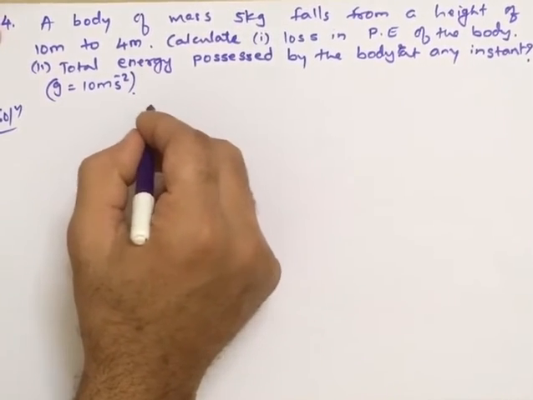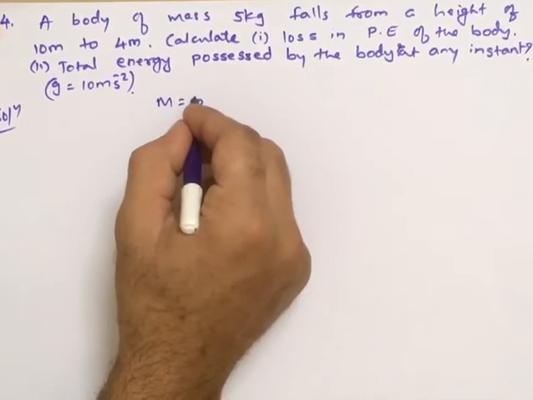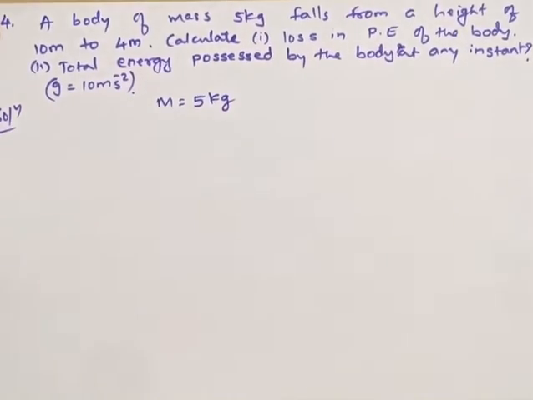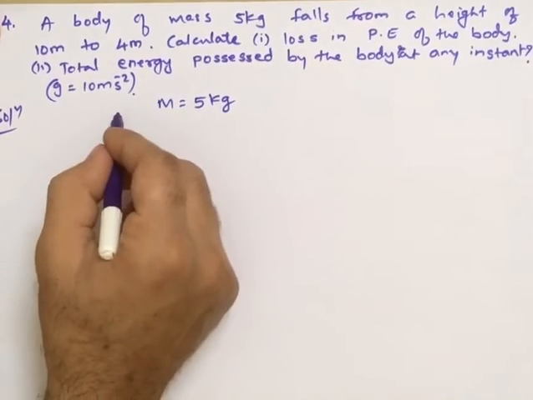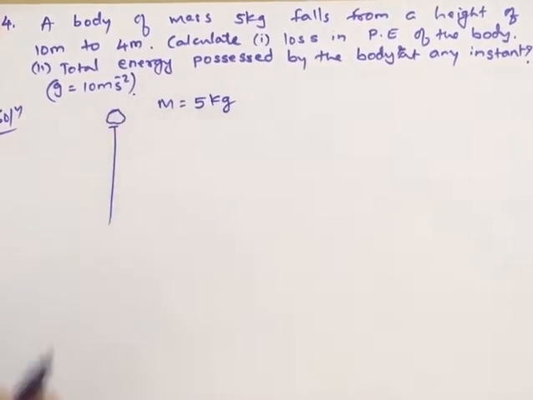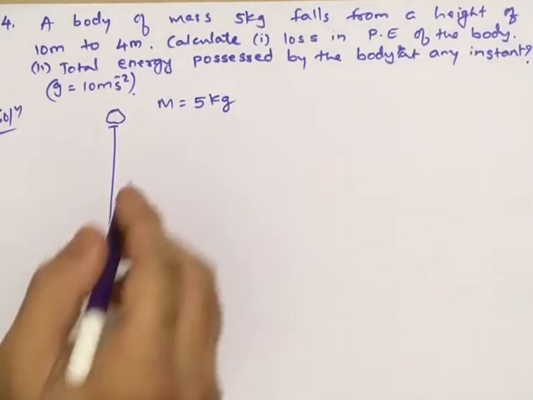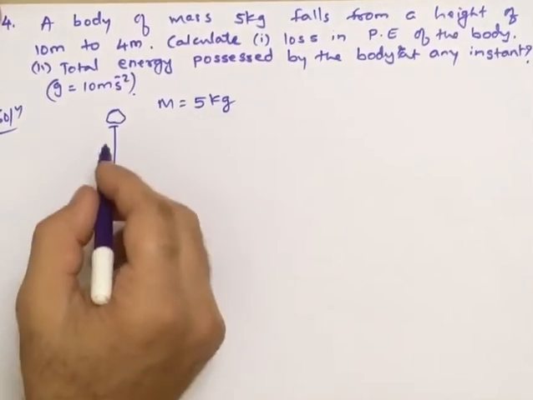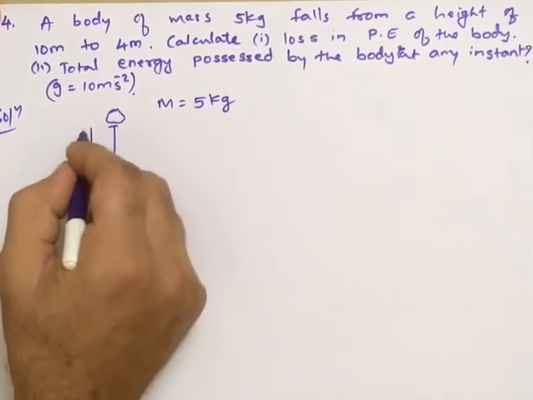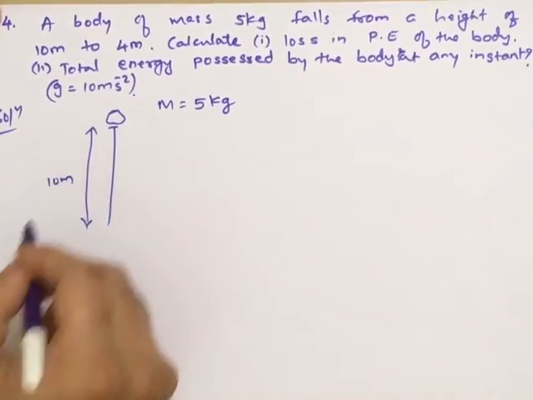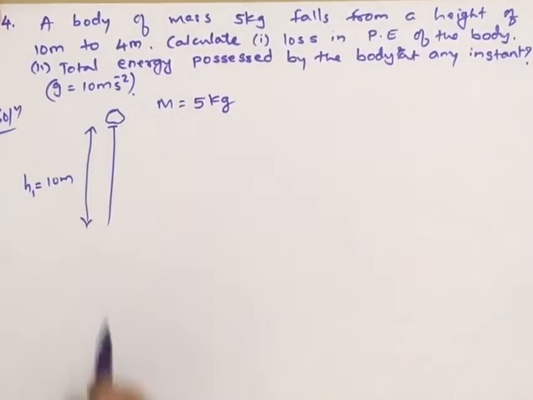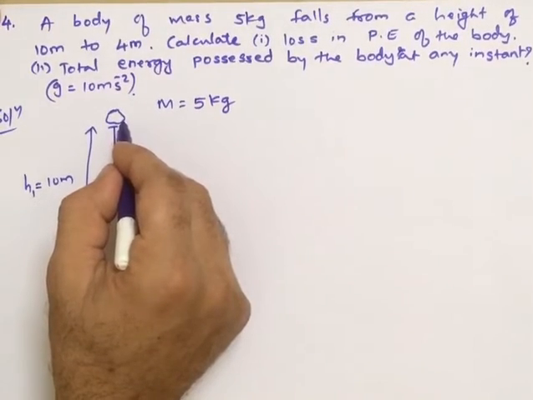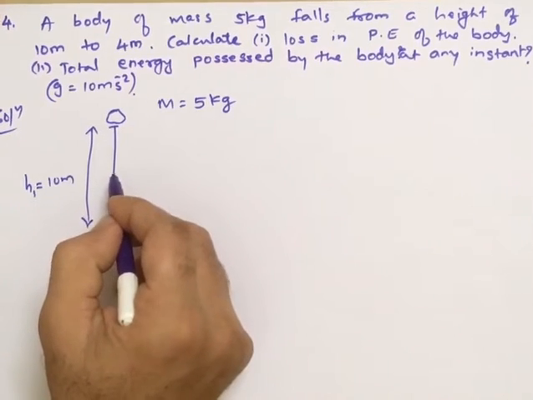The mass of the body is given as m, that is 5 kg. Suppose I'll consider a ball or a stone which is of mass 5 kg. It is at a height of 10 meters. So the initial height h1 is 10 meters. So when this body is dropped from this height, it reaches 4 meters.